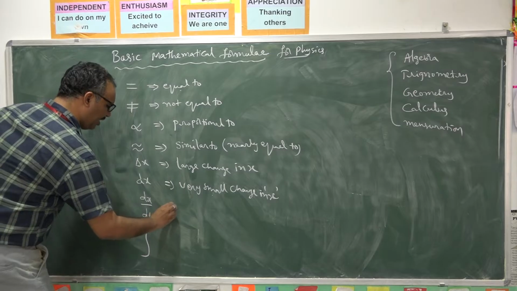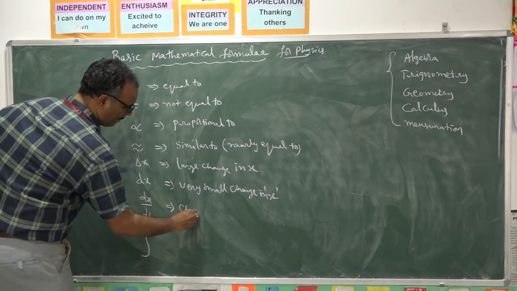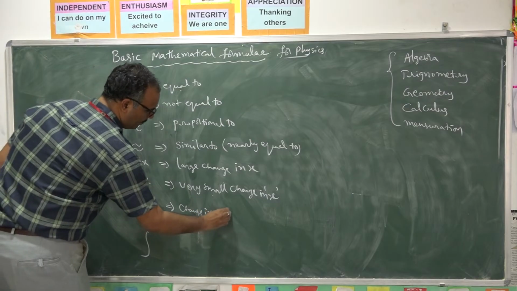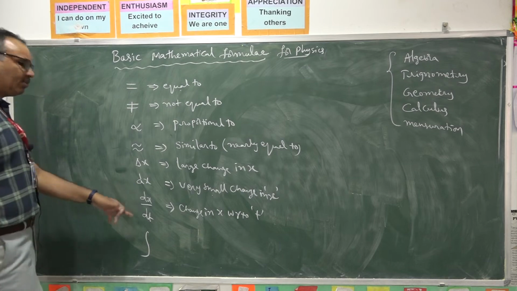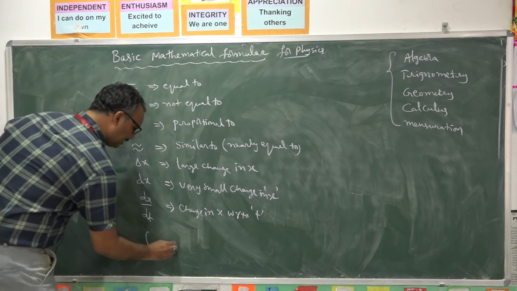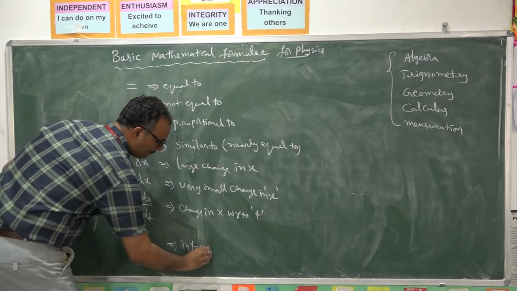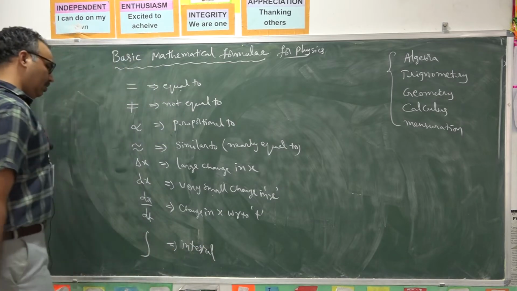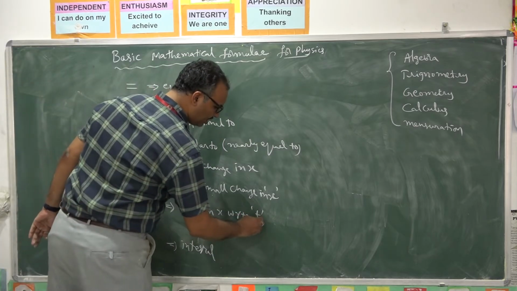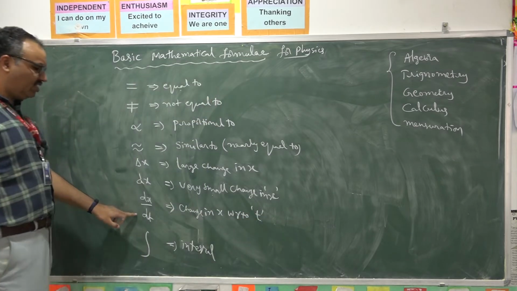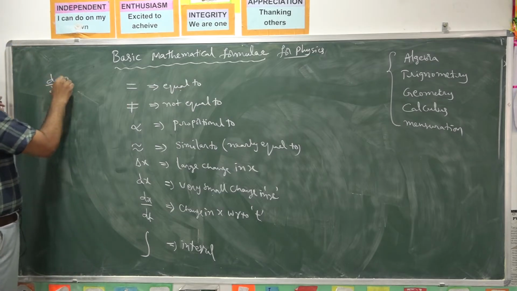Then, dx by dt means change in x with respect to t. And this is the symbol of integral. Any quantity which is changing with respect to time is called rate. d by dt is called rate.